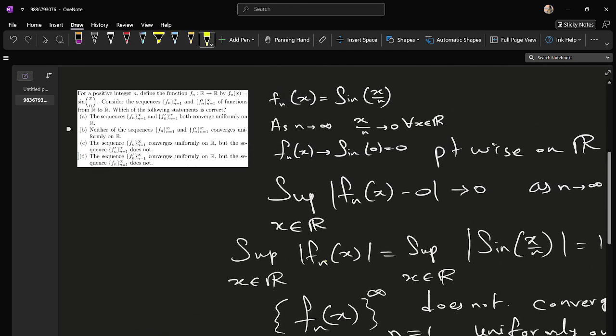So the correct option of this question is option D, which is telling us that the derivative sequence converges uniformly on R, but the fn sequence does not.